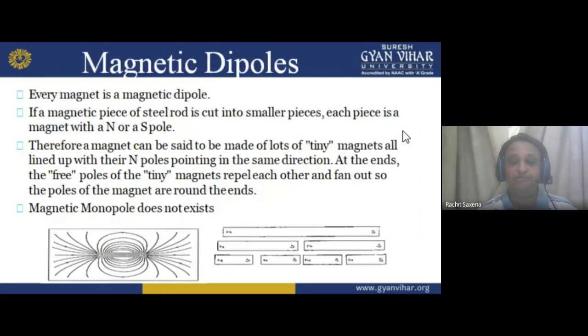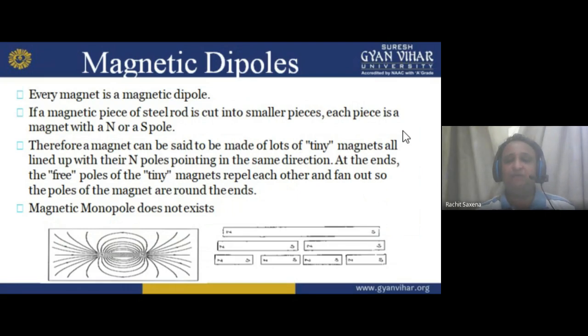Now move forward. This is a very interesting part of the magnet: the magnetic dipole. My dear students, what is a magnetic dipole? Basically, di means two, and poles you all know, north and south. So every magnet is a magnetic dipole. Magnets always have a dipole. Why is a magnet a dipole? Because even in a small piece of a magnet, you always find two poles: one is north, another one is south.